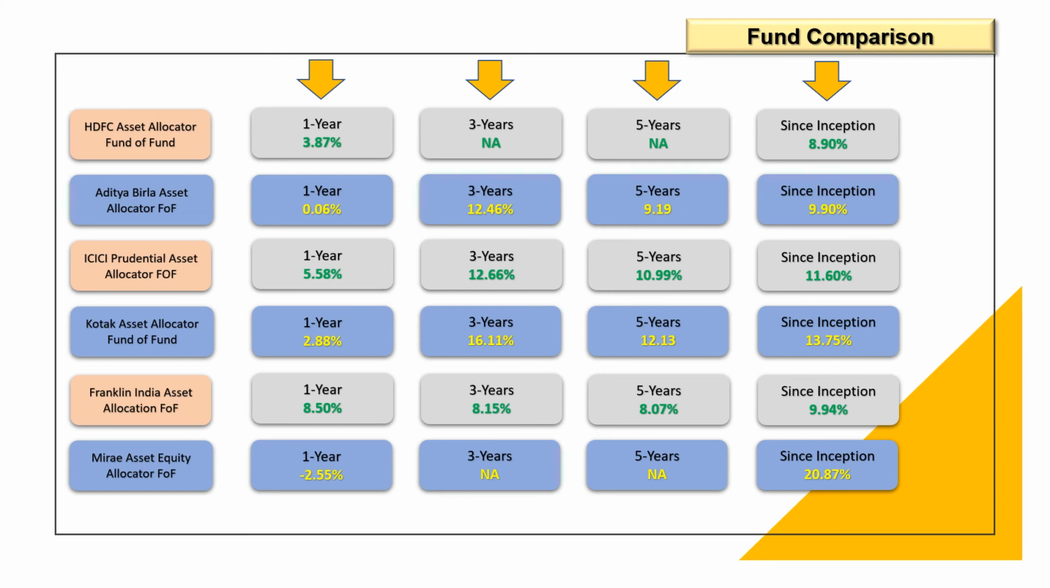See, the other funds which are there, they may be investing in debt plus equity, but Mirae Asset is only equity. It is an equity allocated fund of fund, so it is investing only in equities, so it may give good returns over a period of time since it is only equity. But with the rest of the funds, they are also investing in debt plus equity, and as you can see, for example, Aditya Birla is giving a return of 9.9%, ICICI 11.6, Kotak 13.75, Franklin India 9.94.